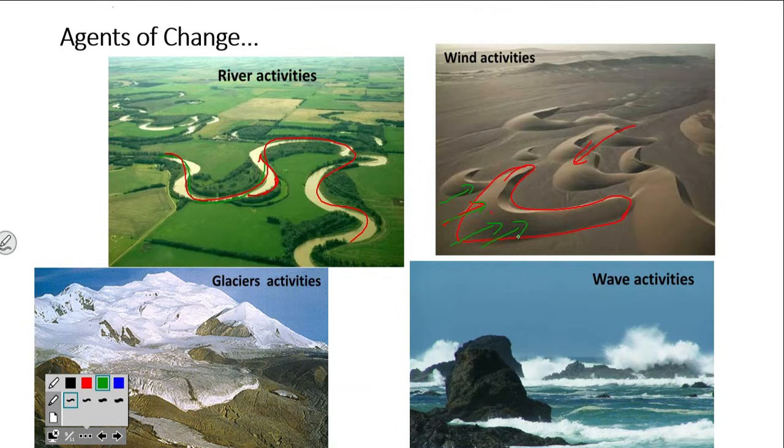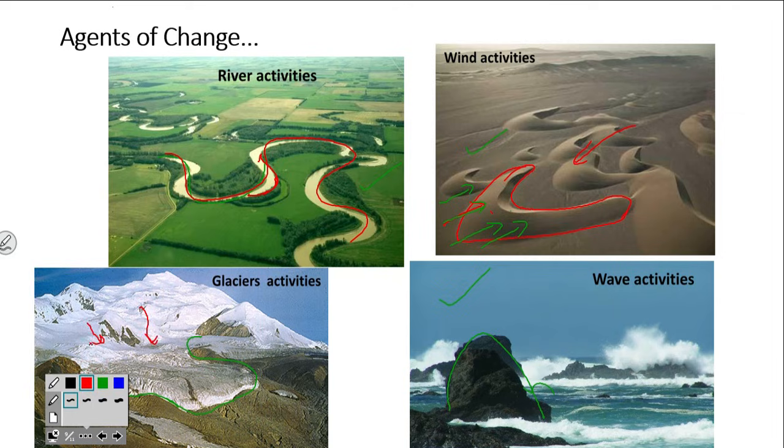Okay. Then you can see this is a wave action feature, actually an erosional feature. This is a depositional feature, this is a depositional feature, this is an erosional feature, this is an erosional feature, and here you can see a depositional feature, glacier.